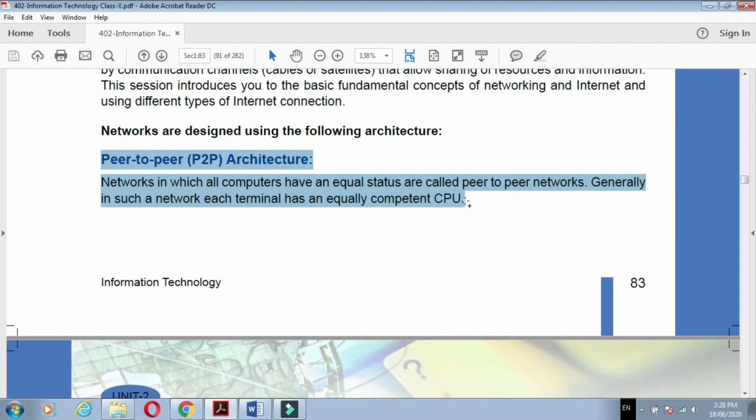Generally, in such a network, each terminal has an equally competent CPU. What does it mean? Equally competent CPU means all the CPUs are at an equal level. Somehow their processing speed is small or big, that is no problem, but they are equal; they don't have a special terminal. So this architecture is called a peer-to-peer architecture. It means all the computers or processors are in equal status. This is called P2P architecture.